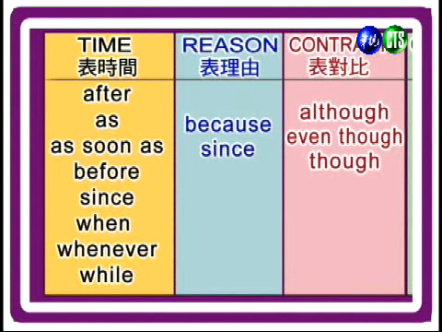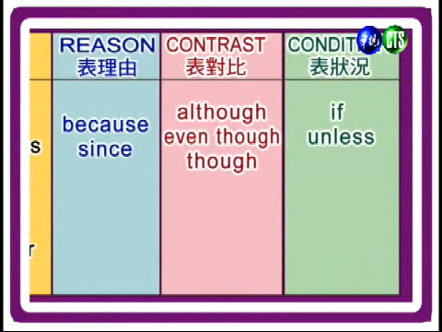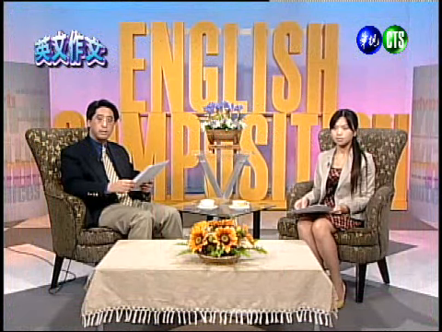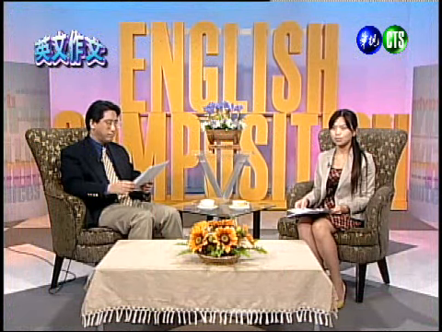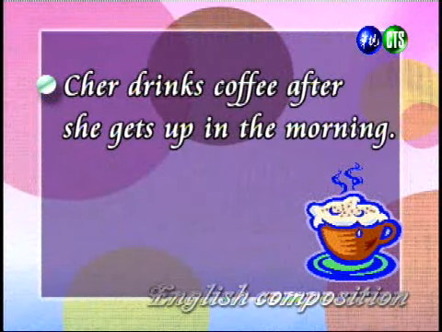Right? We can show that there's a contrast between two sentences. 我们也可以表现出两个句子之间有表现对比的感觉。And finally, if we use the word if or unless, we can show that there's some kind of condition that's being set between these two sentences. 好，那我们也可以使用 if 或是 unless 这两个字来表达这两个句子之间，如果有一个是另外一个句子的一个状况的话，我们可以用这两个字。Right, so let's take a look at a couple example sentences now. 好，我们先来看看几个例句。